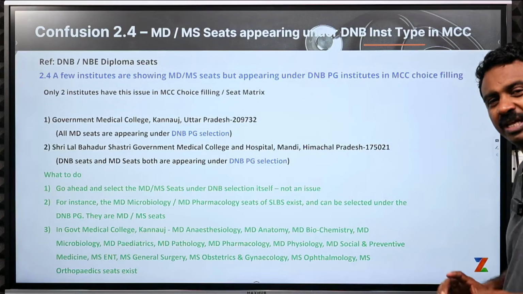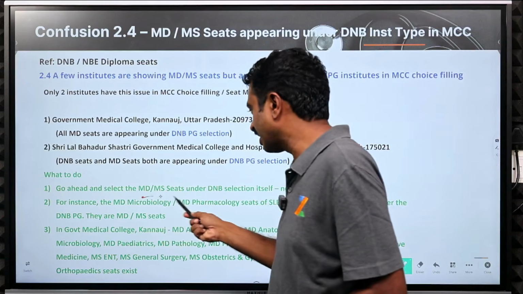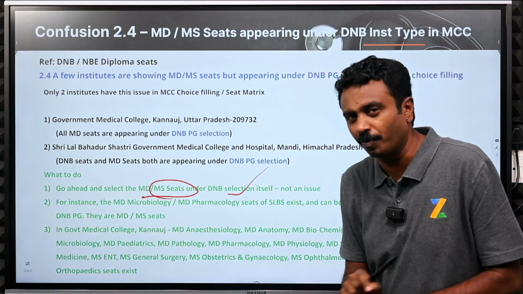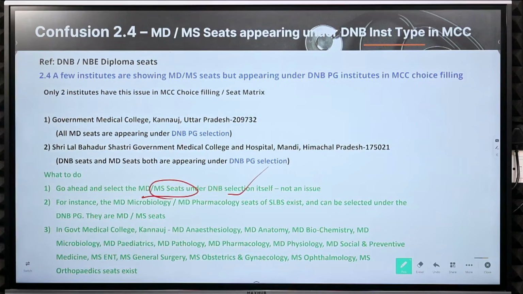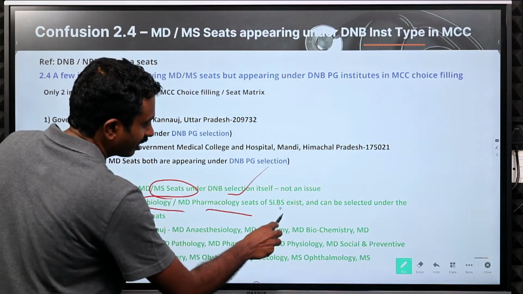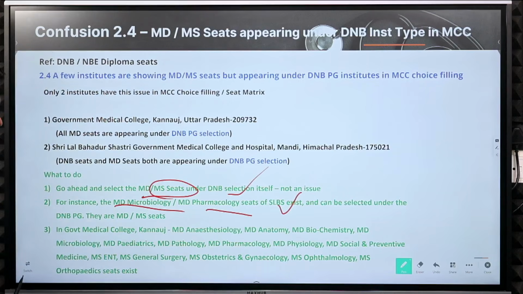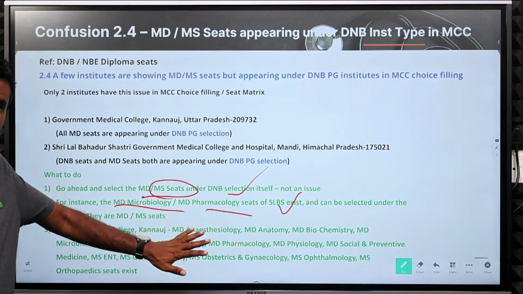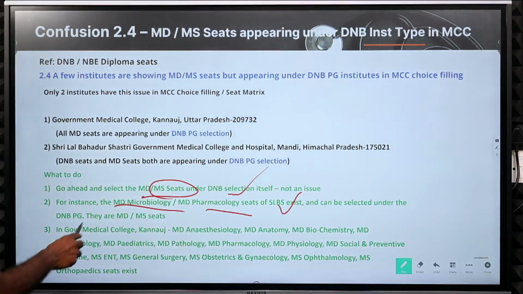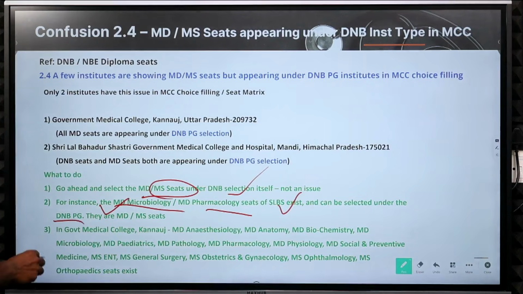What do we need to do? Nothing much. Go ahead and select the MDMS seats under DNB selection. No problem at all. Know which are the seats that are available in these 2 institutes only, right? MD microbiology, MD pharmacology of Lal Bahadur Shastri exists. So if you select these, no problem. It is not DNB. It is only MD pharmacology and MD microbiology. They are MDMS seats. Filter on DNB PG and select these seats.